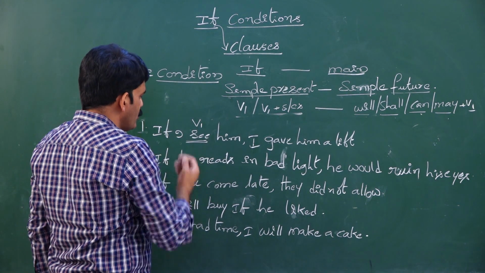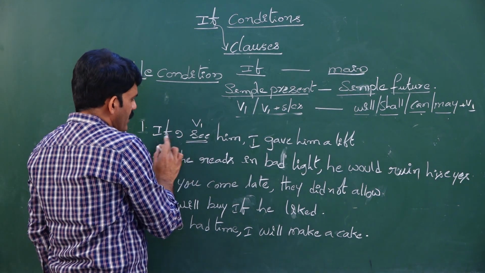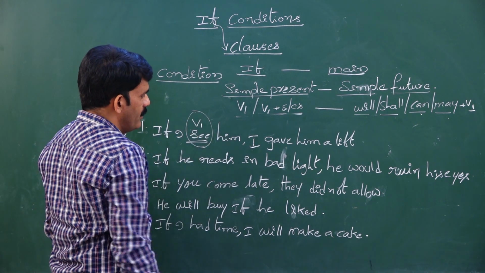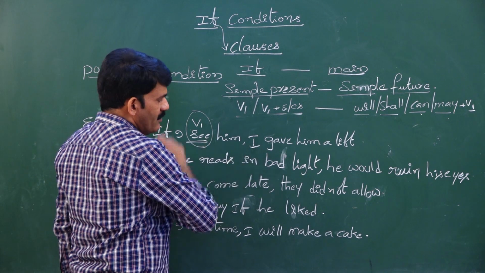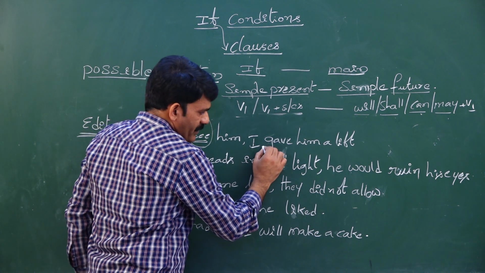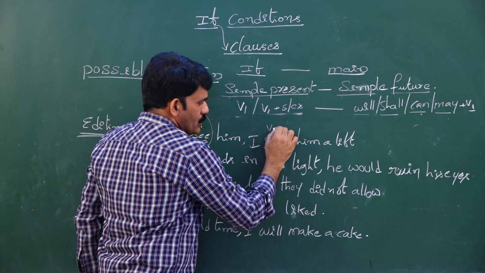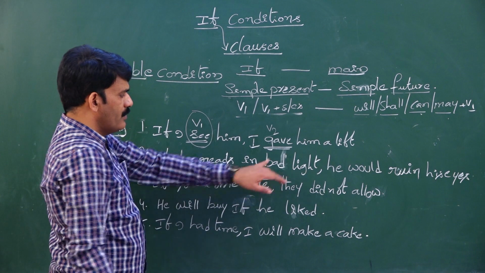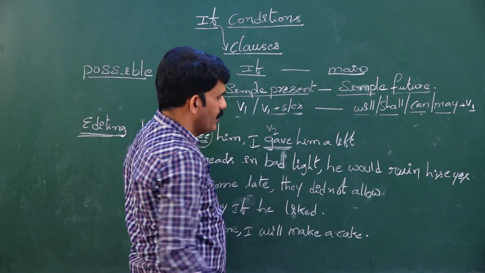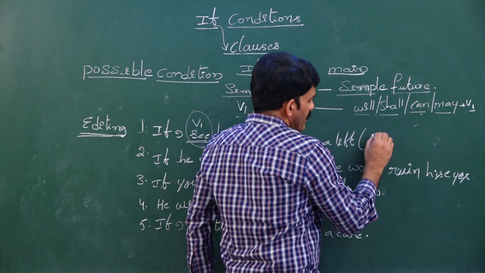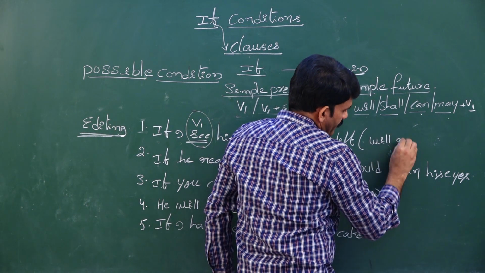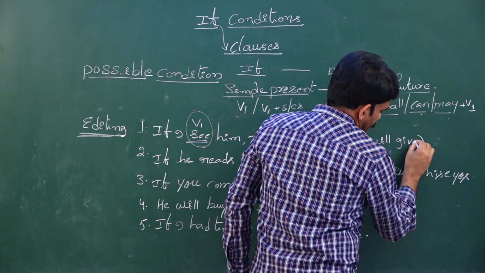But what is the verb given here? Gave. Gave is V2. So we are not supposed to use V2 in the main clause. So I will give him. Gave becomes will give. This is the correct answer.